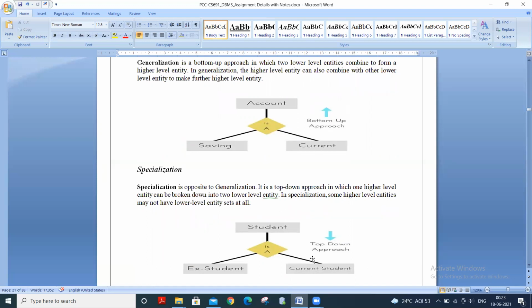The fourth point can be generalization can be defined as a process of creating groupings from various entity sets, but specialization can be defined as a process of creating subgroupings within an entity set. The fifth point can be in the generalization process, what actually happens is that it takes the union of two or more lower level entity sets to produce a higher level entity. But in case of specialization, it's the reverse of generalization, and specialization is a process of taking a subset of a higher level entity set to a lower level entity.